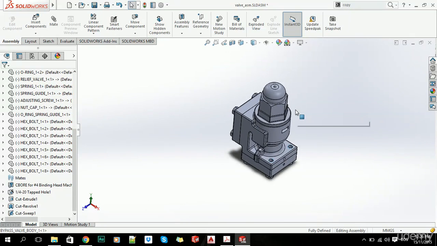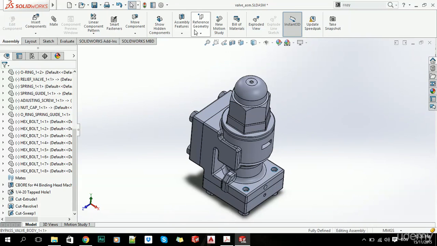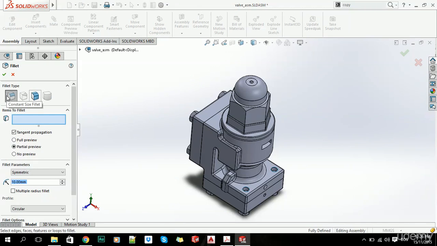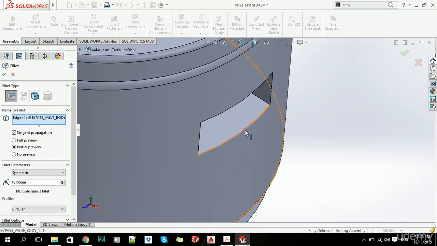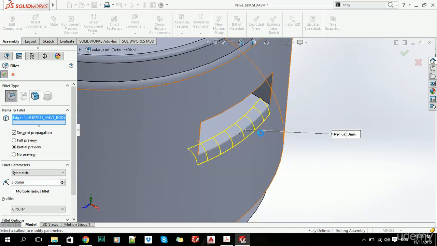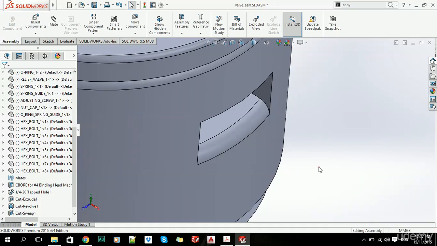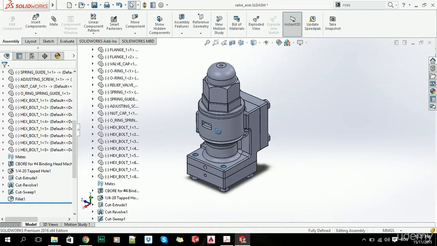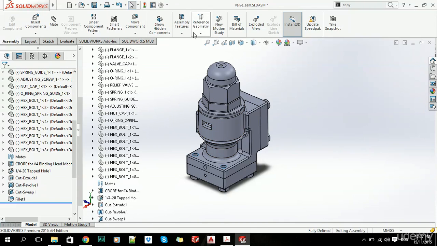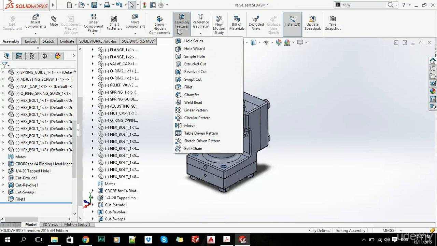Okay, now the other features that we can use are fillets. We can add a fillet to an edge or between faces. So let's just click on this edge and add a fillet, let's say 3 millimeters. Click OK. And there you have it. It's pretty simple, and we have all of that in our tree. Now also we can add chamfers, the same thing as fillets.